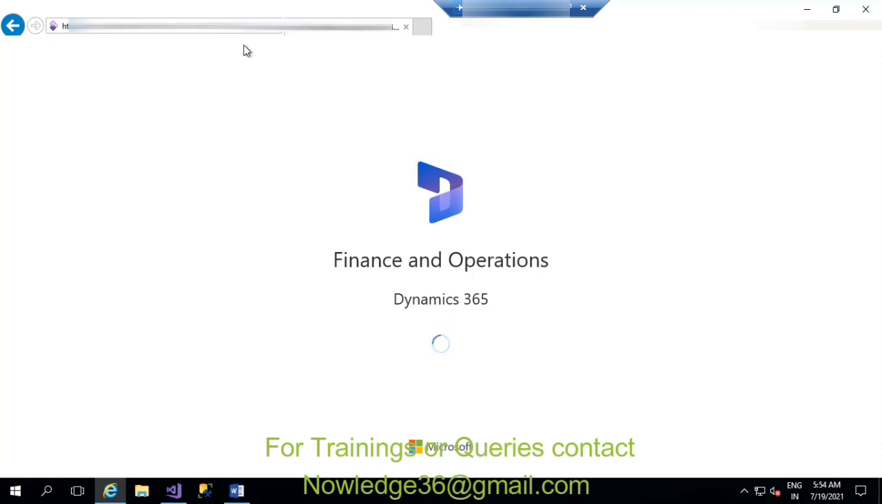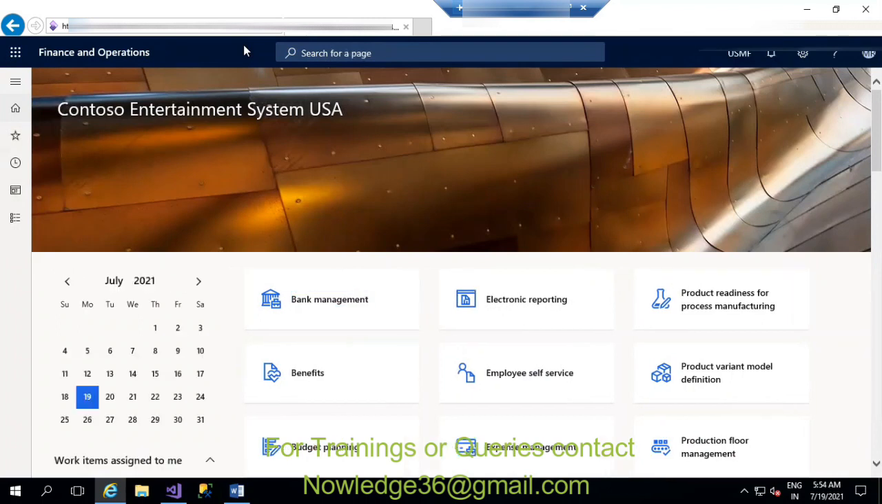So this is the new logo of the Finance and Operations app. This is the client we already have, and this is the client interface you can see. Whatever modifications we need in the client, we do everything in Visual Studio. As technical consultants, everything we do is here in Visual Studio.